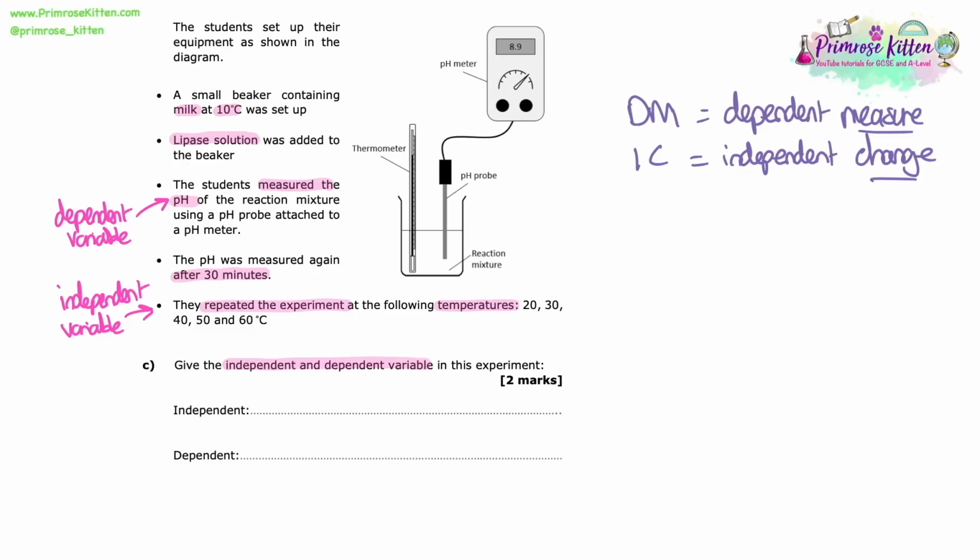Some people remember this by remembering the phrase dairy milk ice cream. So our independent is temperature and our dependent is pH.